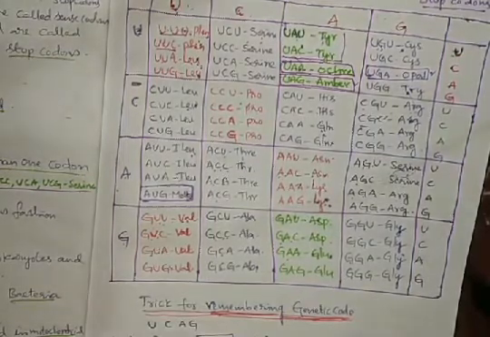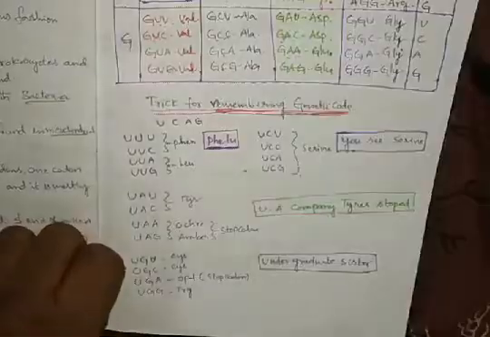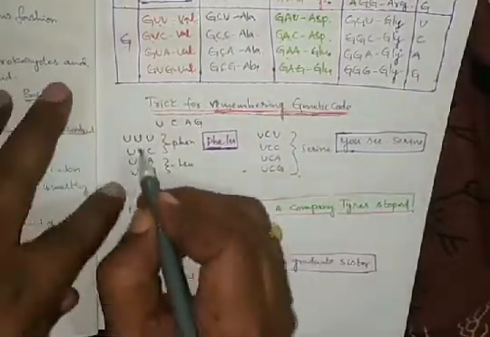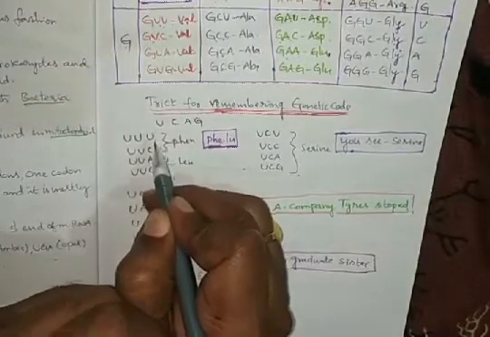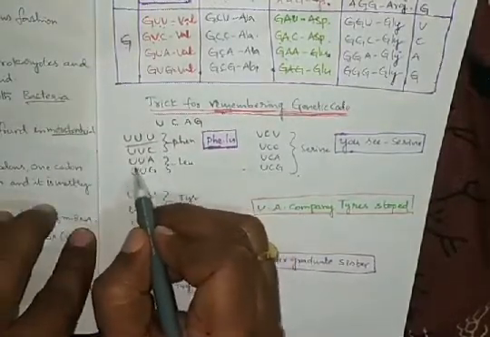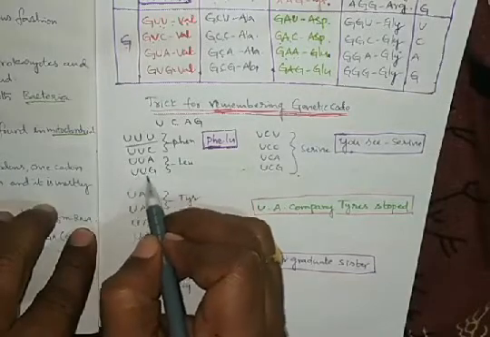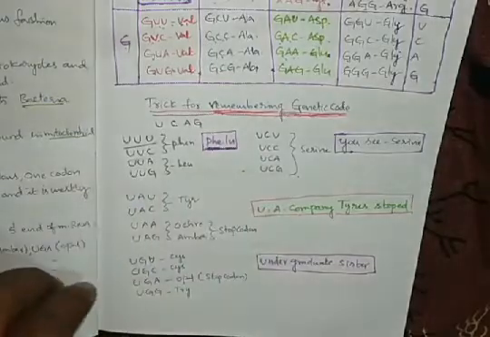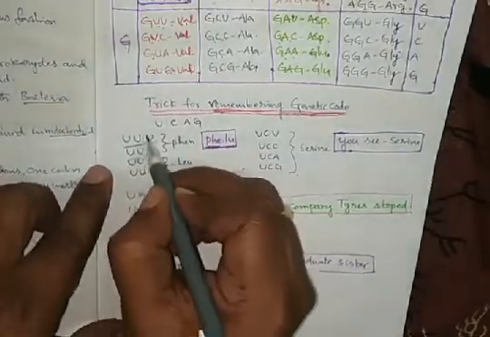So let us see those. First of all, we consider the first two letters.